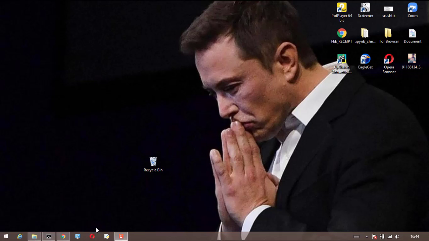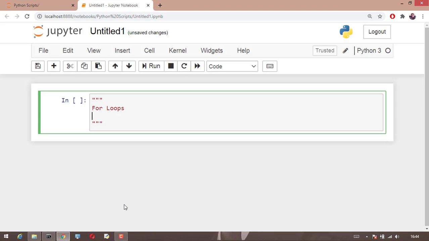Okay, today we are going to see about for loops. The main thing about loops is whether it is in Python or in any other language, loops are a very important topic. So first and foremost, in loops there are three important variables. The first one will be the Boolean expression. Boolean expressions are something like x is greater than 10 or x is less than 10. These are the expressions which we use to evaluate the loops.